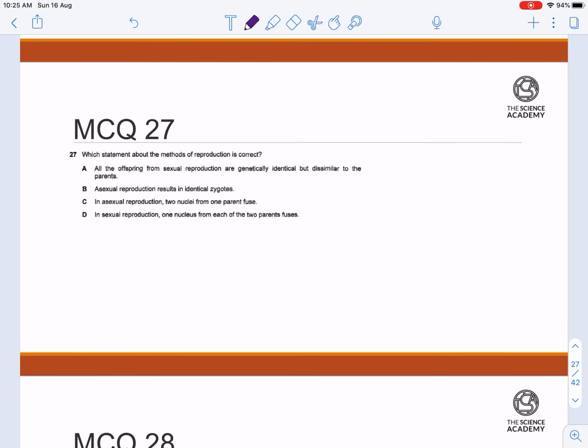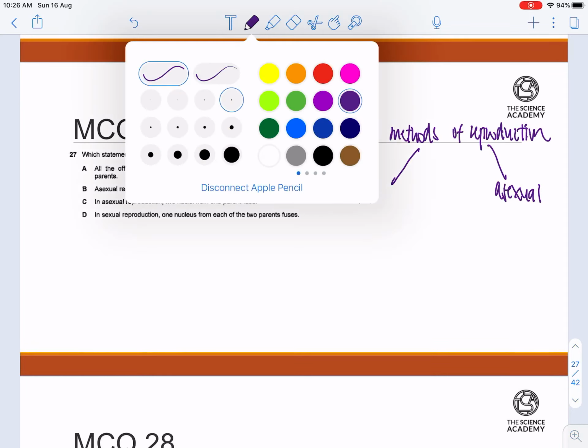Okay, now let's go through MCQ question 27. Which statement about the methods of reproduction is correct? So when we talk about methods of reproduction, we have sexual and asexual reproduction. So what's the difference between sexual and asexual reproduction?